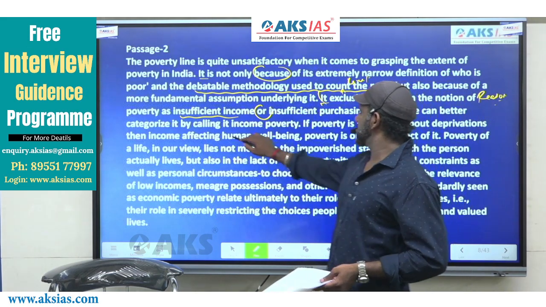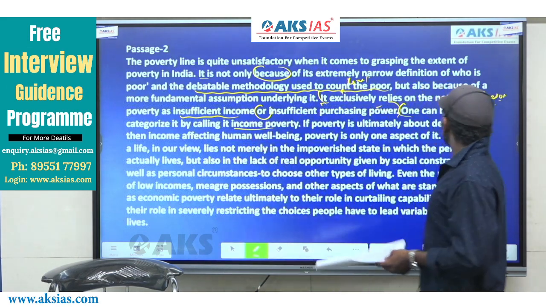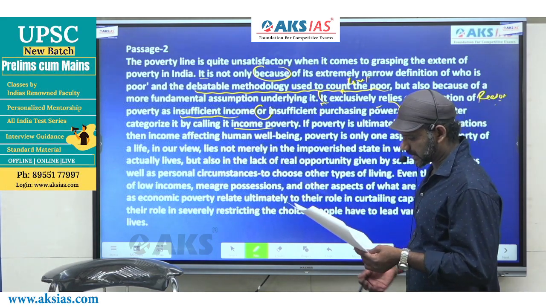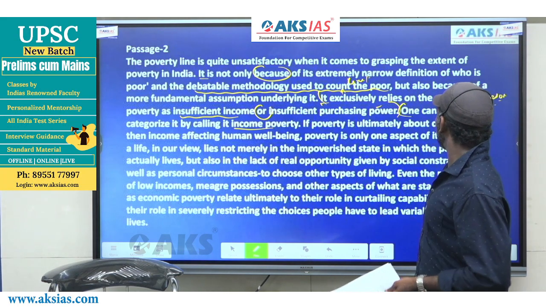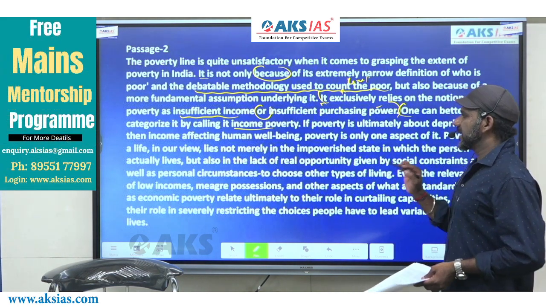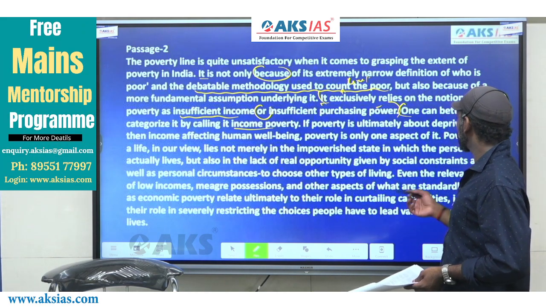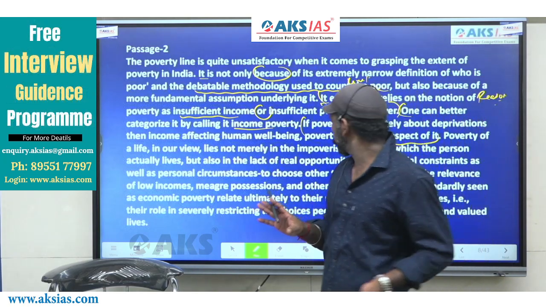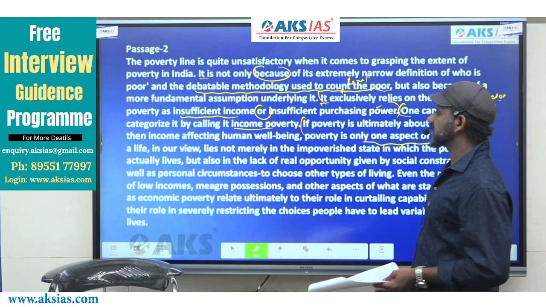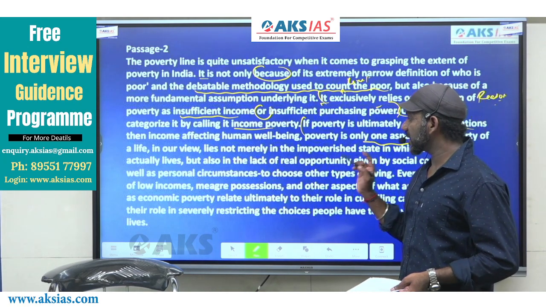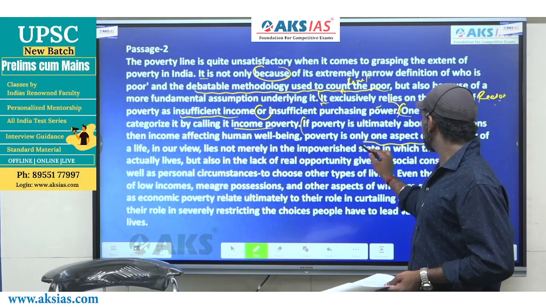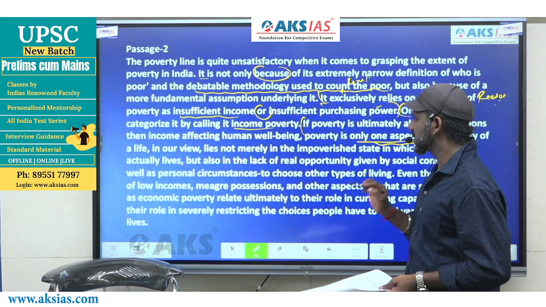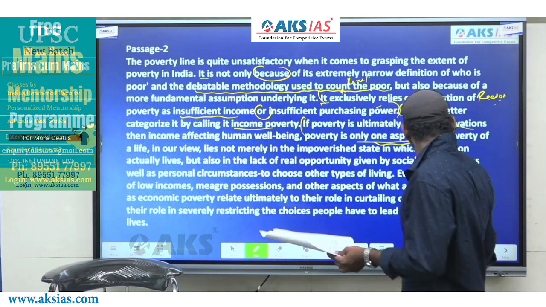I'll just read this part. One can better categorize it by calling it income poverty. If poverty is ultimately about deprivations, then income affecting human well-being, poverty is only one aspect of it. This is the sentence that we have to focus on to get the answer to this question.